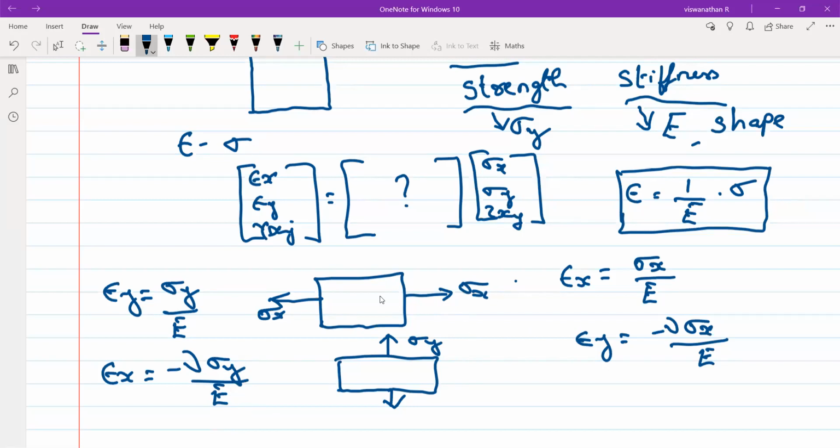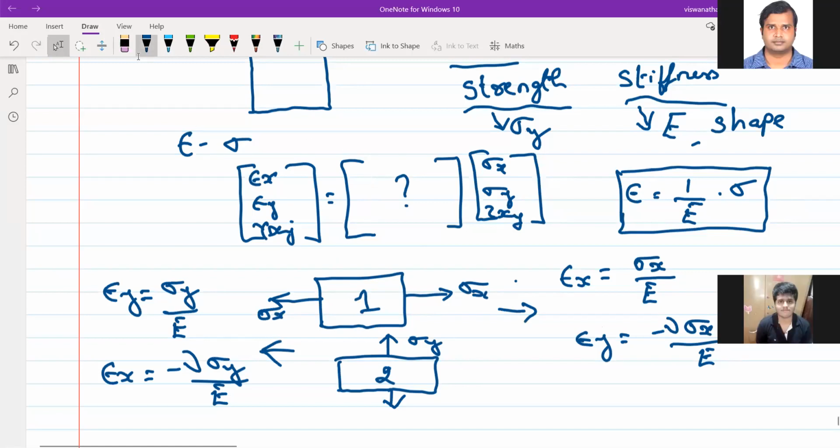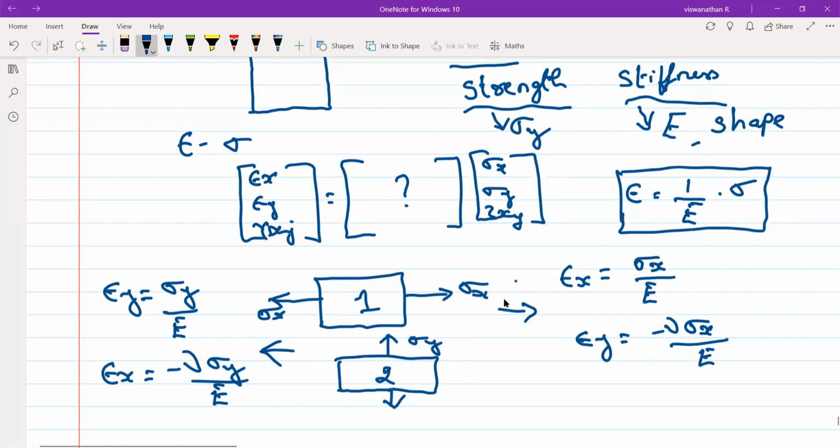This is the first case, this is the second case. First case I have written here, second case I have written here. First case is sigma x. Second case only sigma y is acting. Okay, how do I fill this now? What is epsilon x totally?